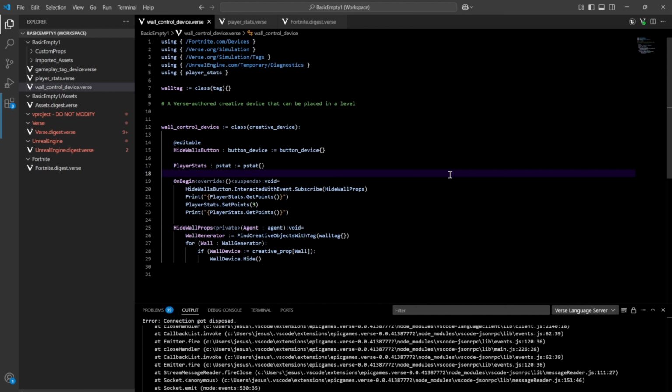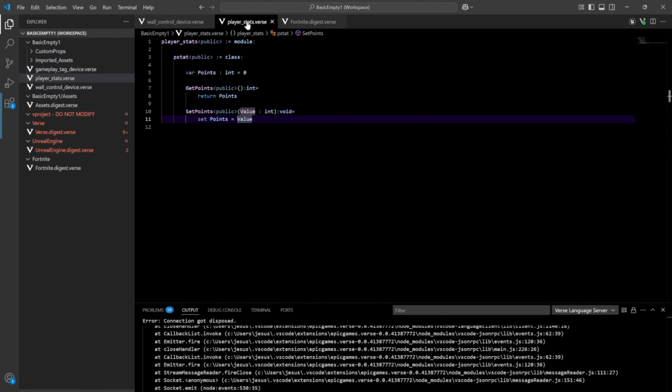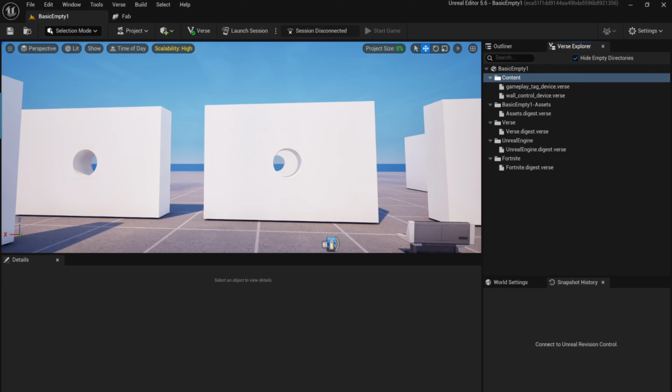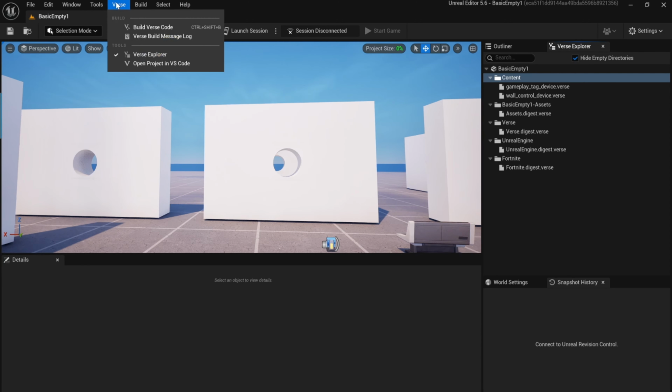So in review, what we have talked about here is we have a new module called player_stats.verse, and yes, that works by going to the editor. Actually, let's do a file save here. So file save all, first build verse code.